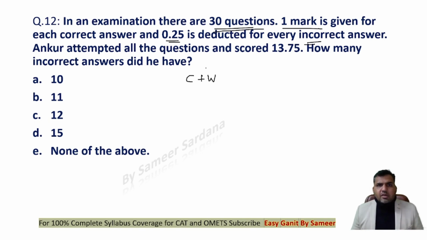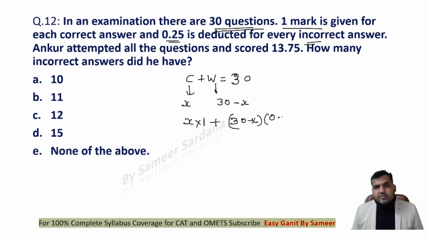Okay, Ankur is attempting all the questions. So correct questions plus all the wrong questions will be equal to 30. If I say that Ankur is doing X number of correct questions, the wrong questions would be 30 minus X. So guys, for every correct answer 1 mark will be given, and for every wrong answer a negative 0.25 will be given. Because it's a negative mark, let's subtract it. This total value is equal to 13.75.